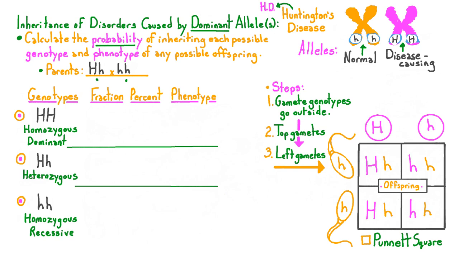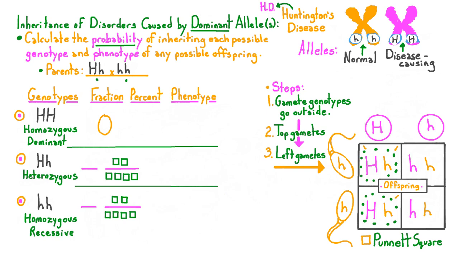We've finished our Punnett square, so let's go ahead and calculate the probability of inheriting each possible genotype. It's not possible for this couple to produce any homozygous dominant offspring, so the probability there is simply going to be 0. 2 of the 4 squares contain the heterozygous genotype, while the other 2 squares contain homozygous recessive genotypes. So for those, we can write the fractions as 2 over 4, which can be simplified by dividing the numerator and the denominator by 2, giving us 1/2 for each.